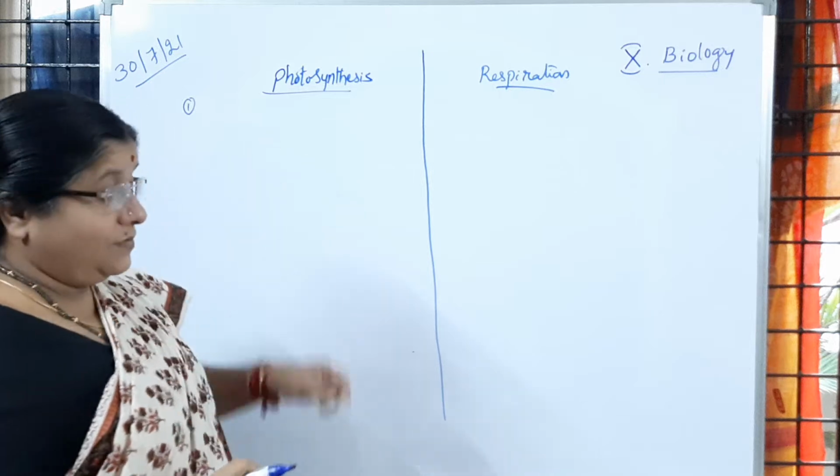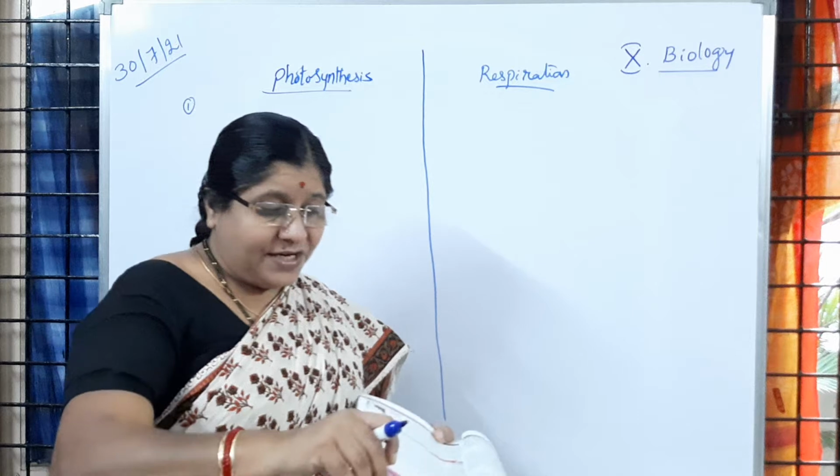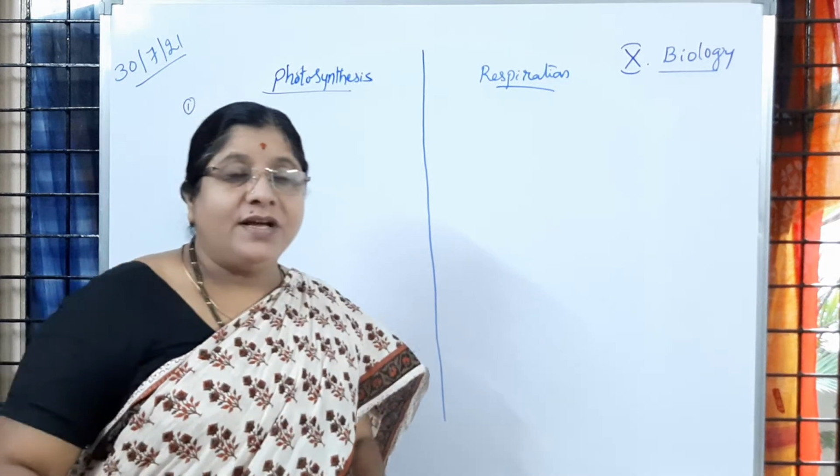So here the first difference we have to write is the definition. What definition can you write?